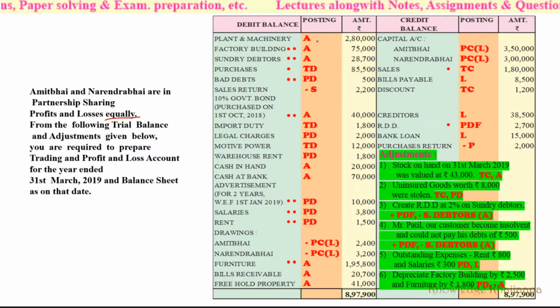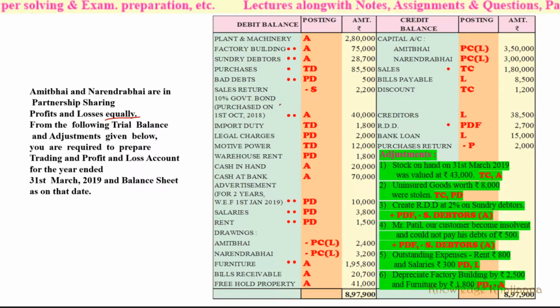Plant and machinery, asset. Factory building, asset. Sundry debtors, asset. Purchases, trading account debit side. Bad debts, profit and loss account debit side. Sales return, deduct from sales, minus sales. 10% government bonds purchased on 1st October 2018.